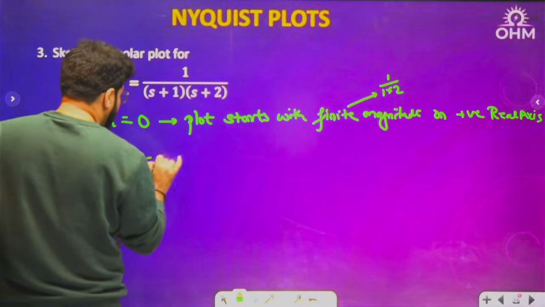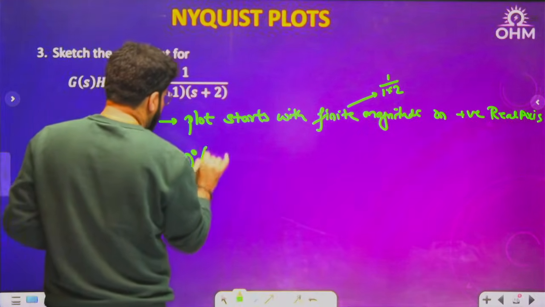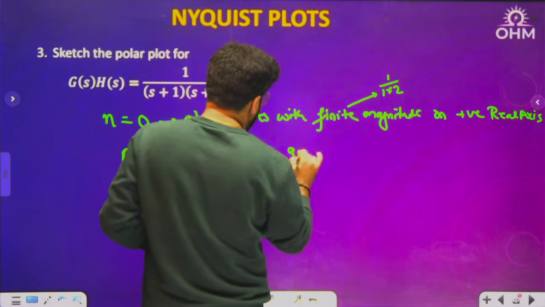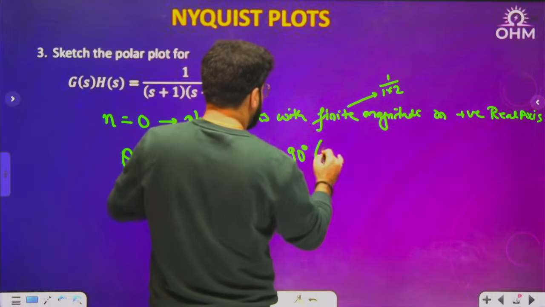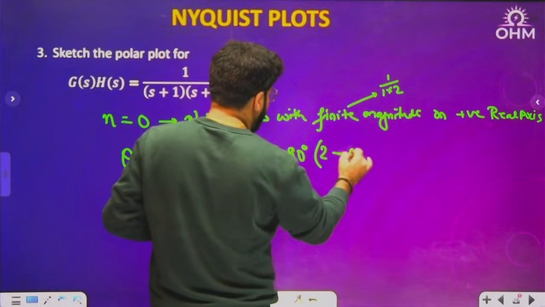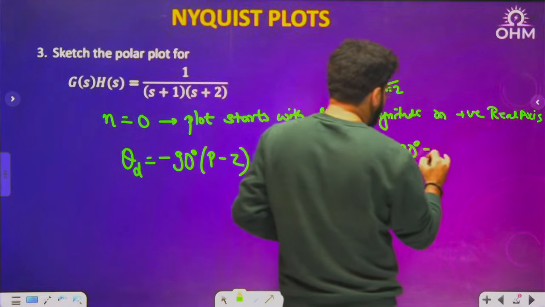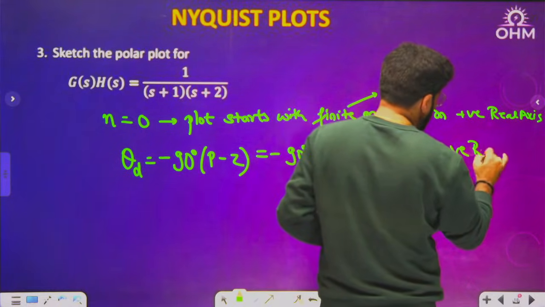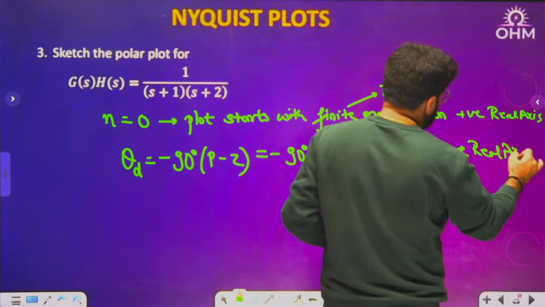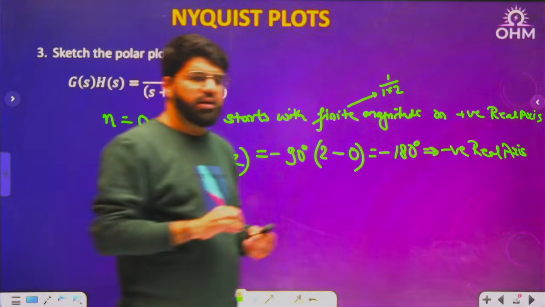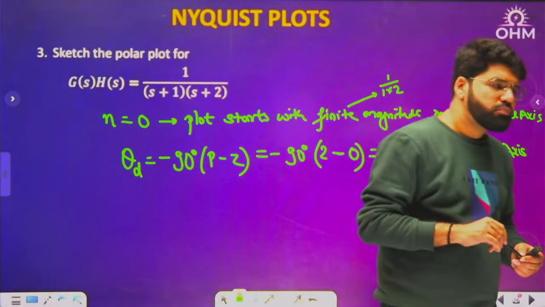Diving angle. Let me write down the diving angle. What was the diving angle formula? Minus 90 degree into P minus Z. Minus 90 degree into total number of poles 2, total number of zeros nil. So minus 180 degree. So diving is minus 180 degree, which is the negative real axis.